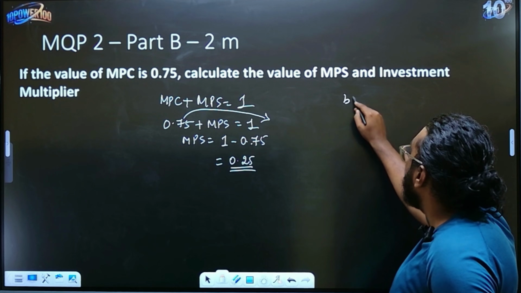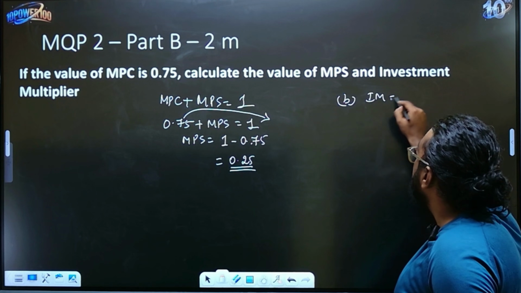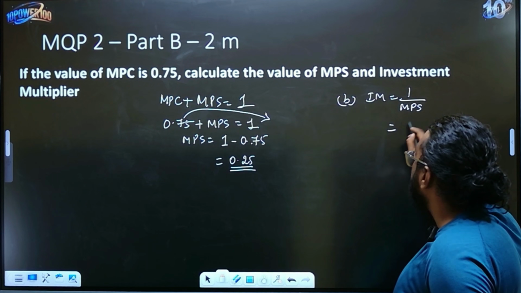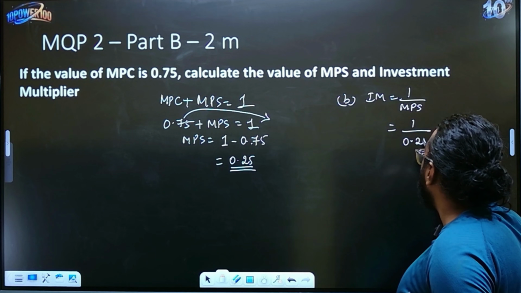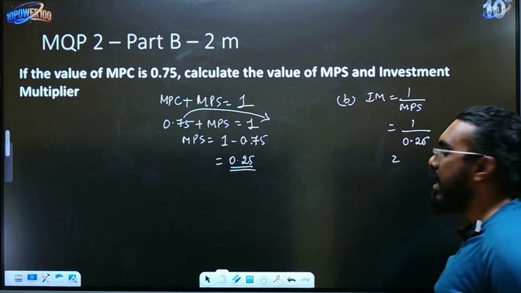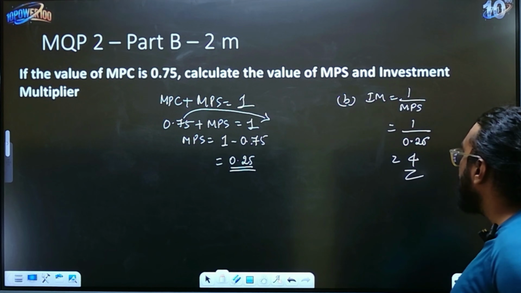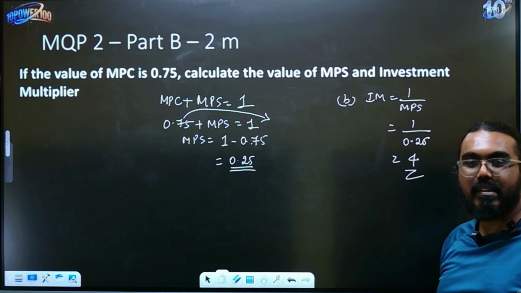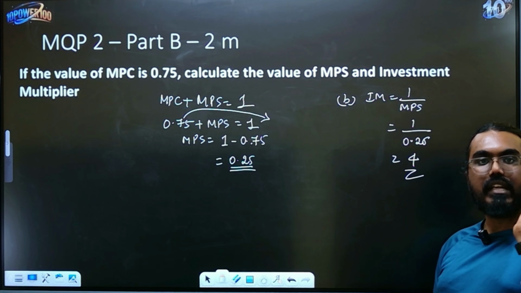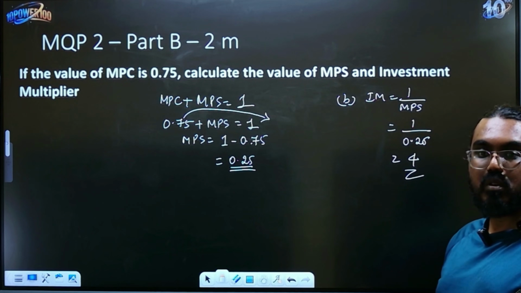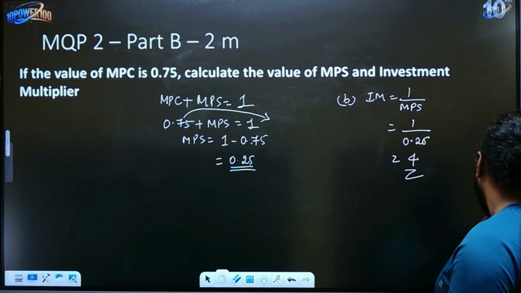The second thing they have asked you is investment multiplier. That is again, like I said, 1 divided by MPS, which is nothing but 1 divided by 0.25. When you calculate, I think you will get 4 for this. So that is your answer. Very simple, right? It's not very complicated, easy 2 marks for you. But again, you should know the core concept of how to solve it.